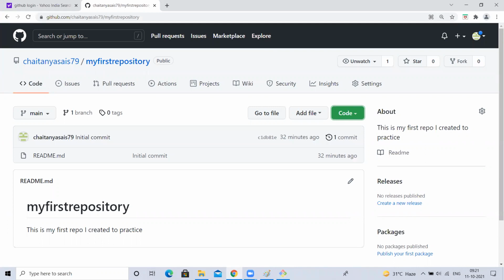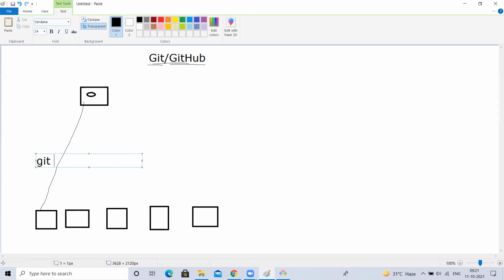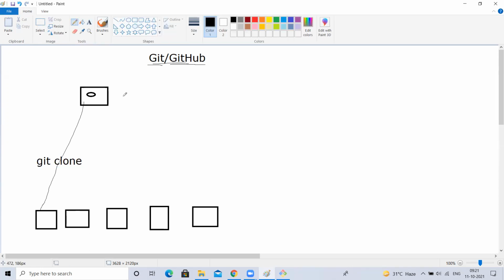For now, you guys explain to me what commands I have to use. Okay, I have a GitHub repository. I want to take it into my local. What is the command I have to use? Git pull. Git clone. Cool. Next, there is one more person. He also used clone. Okay, fine.